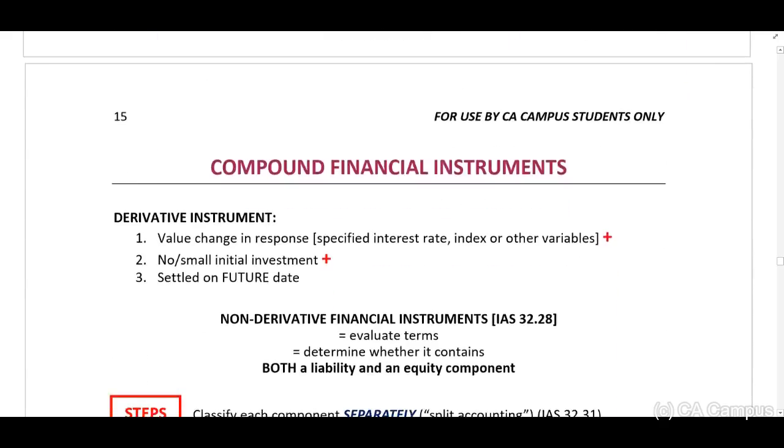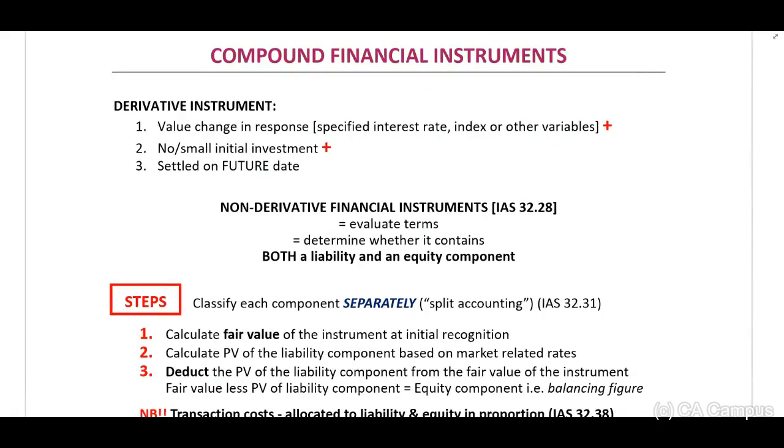It's self-explanatory. Remember, a compound financial instrument is a non-derivative financial instrument. Remember, what are derivative financial instruments? One, the value will change due to an underlying. 2, no or a small net initial investment.